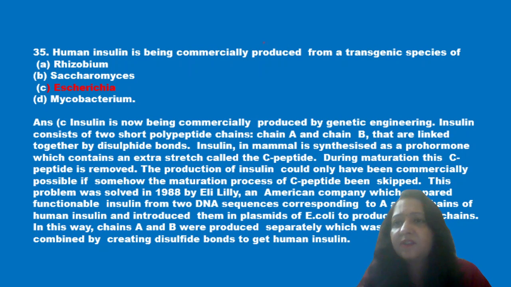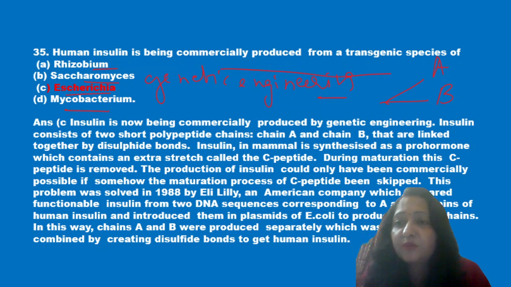Next question is, human insulin is commercially produced from a transgenic species of Rhizobium, Saccharomyces, E. coli or Mycobacterium. Now we know that insulin is commercially produced by genetic engineering technique, which is a technique of biotechnology. Now insulin consists of two chains, chain A and chain B, and they are linked by disulfide bonds.